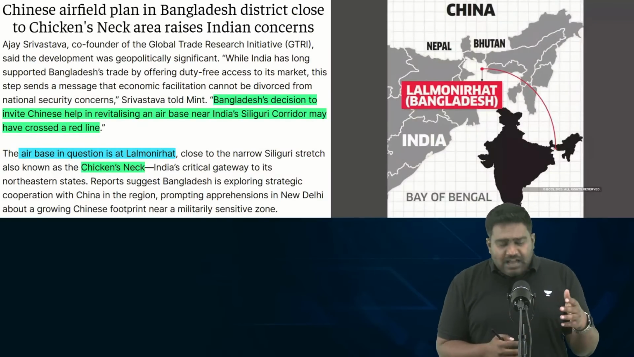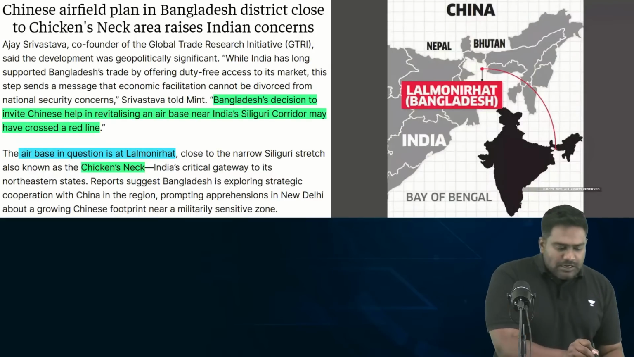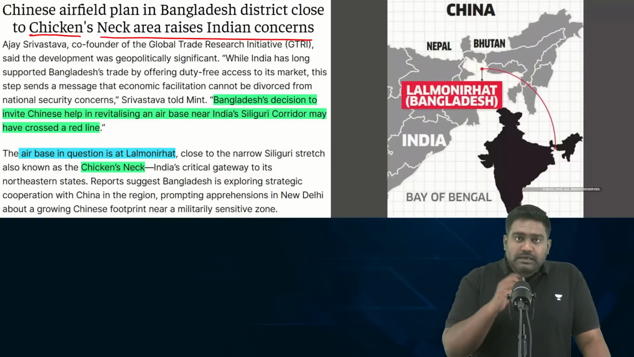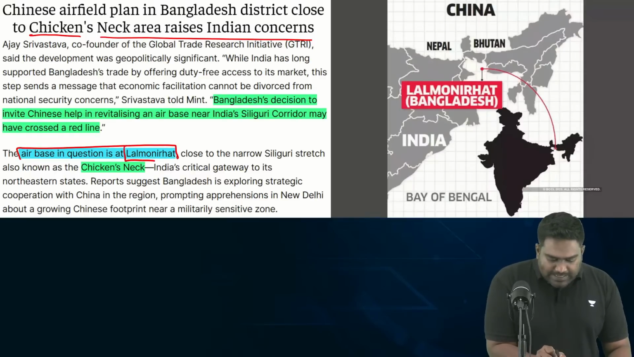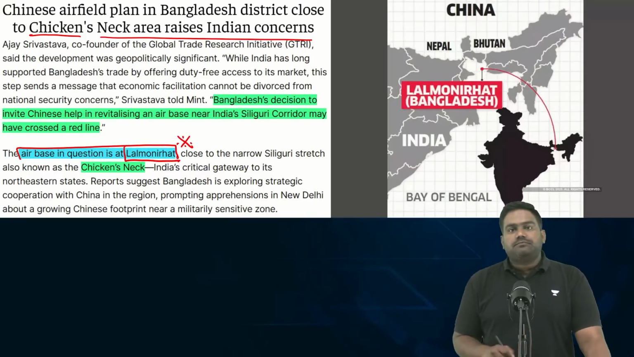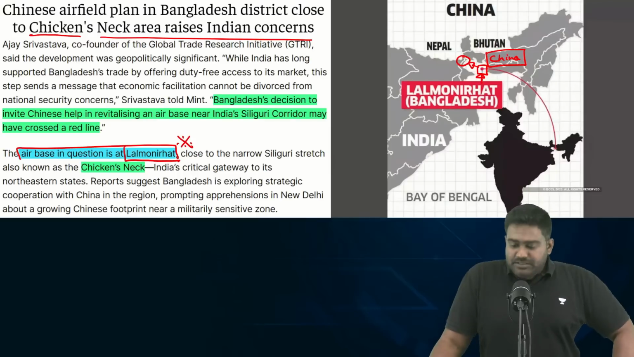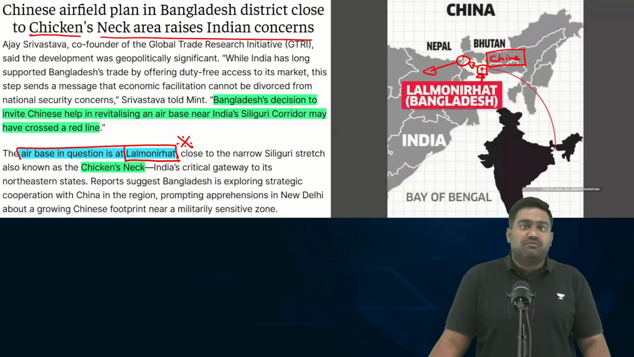And not just that, there have been other provocations from Bangladesh in recent times. Bangladesh has recently permitted China to set up an air base very close to Siliguri corridor. And I feel this point can also be important for prelims. Bangladesh has offered an air base known as Lal Monirhat, which is very close to Siliguri corridor. Can you see this location here? Bangladesh is offering this airbase to China. It is looking to involve China in the development of this airbase, and this could be a strategic security threat for India. Given that Siliguri corridor is a weak point for India, it's a vulnerable choke point for us.